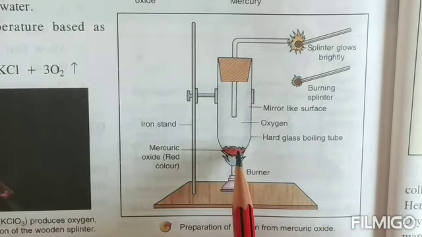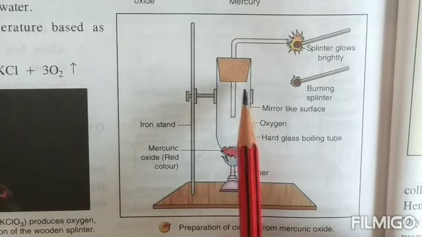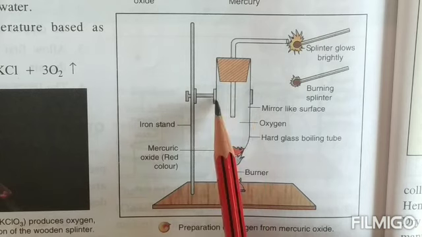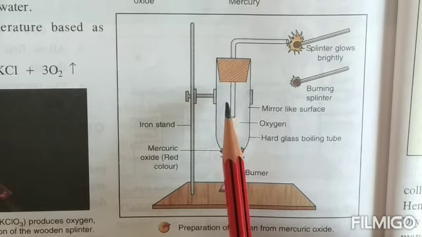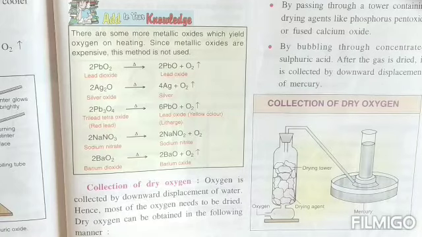Now mercury, children, the vapors of the mercury will rise up and they will start condensing on the colder parts of the test tube. And that portion will start appearing as a silver mirror. So this is another method how oxygen can be prepared in the lab.